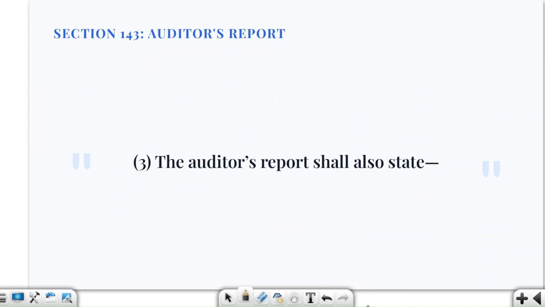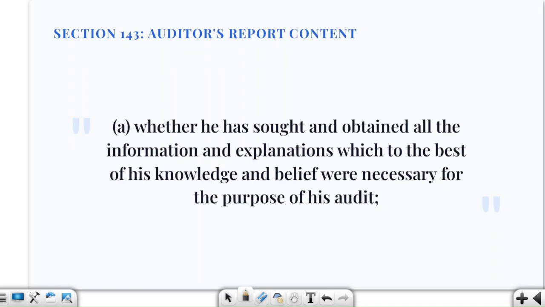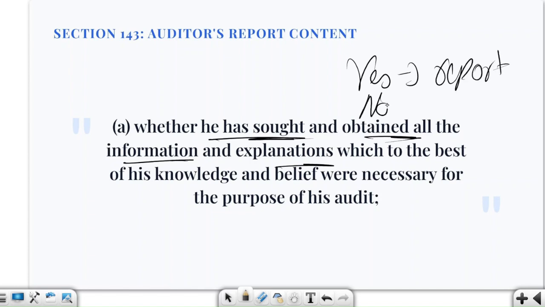Now let's talk about what the auditor must state. There are several matters we are going to discuss in this particular part. Here they are saying: did the auditor get all the necessary information? Whether he has sought and obtained all the information and explanation which, to the best of his knowledge and belief, were necessary for the purpose of the audit. If yes, report accordingly. But what if it's a no? Tell me what will happen then?